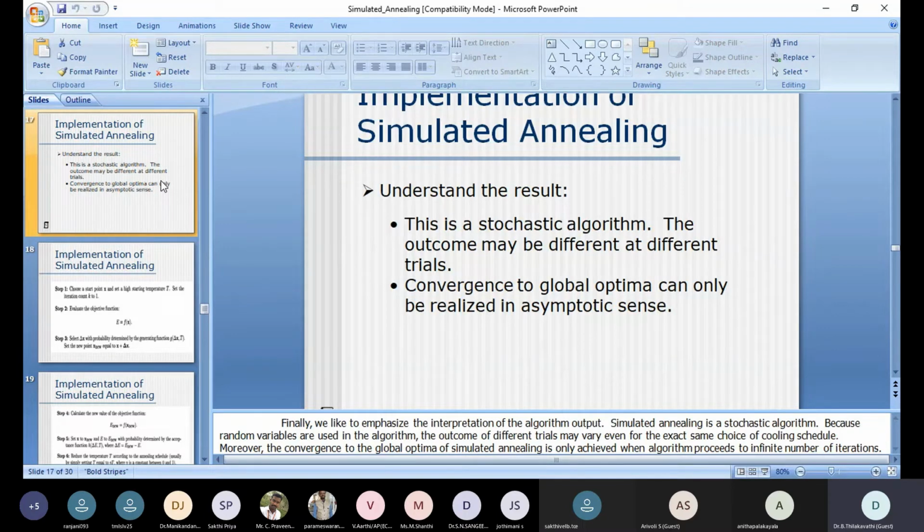As I said earlier, when we cut a metal with the help of a sword, sometimes it may get cut, sometimes it may not. But even if it may not, we are ready to accept it, that is, we try to proceed further. Again we will try to implement the cutting operation with the help of the same sword. Like that, in the simulated annealing algorithm, the solution is a random solution that is either accepted or rejected.